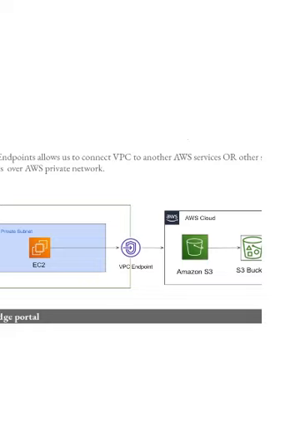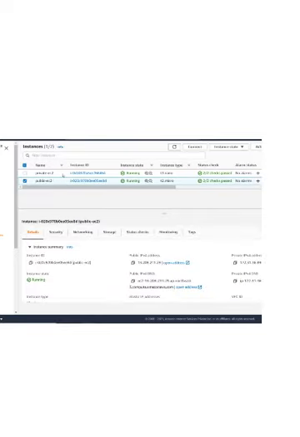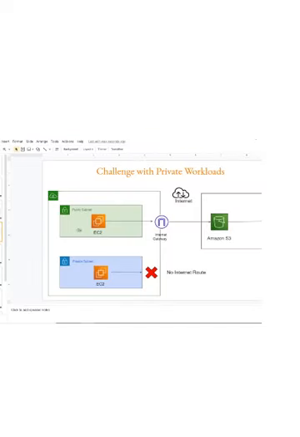So before we conclude, let's go ahead and have a quick demo associated with VPC endpoints. For today's demo, I have two EC2 instances available. One is in the public subnet and the second is in the private subnet. This is very similar to the diagram that we were discussing. You have an EC2 instance in public and an EC2 instance in private.